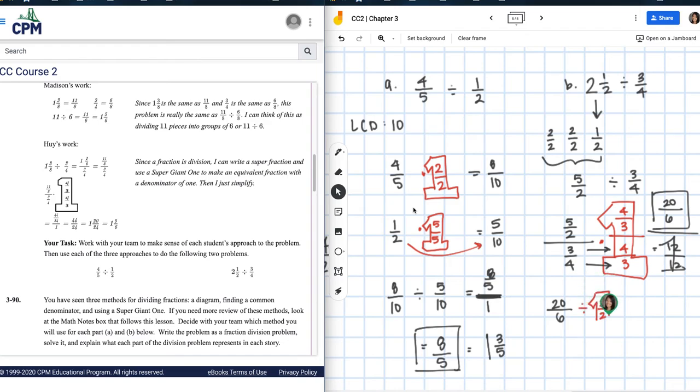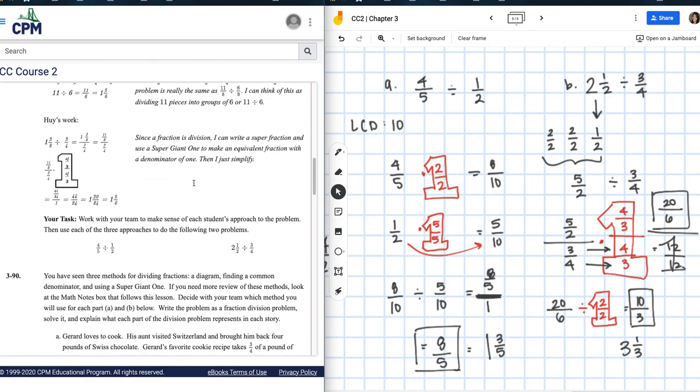If I see an even number, most of the time I just go for 2. 20 divided by 2 equals 10. 6 divided by 2 equals 3. And that is a simplified improper fraction. Okay, if not, 3 and 1/3 also works. That is the mixed number for that.